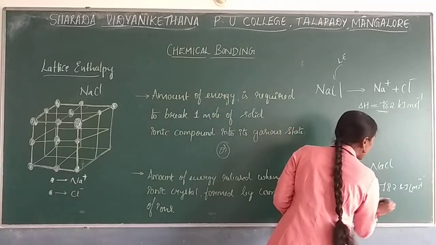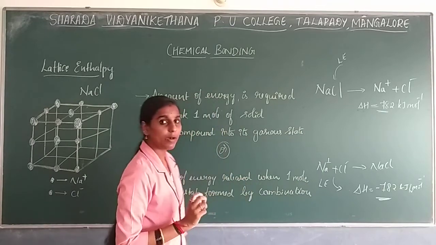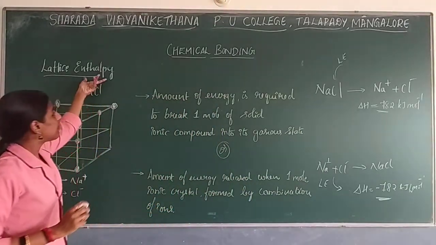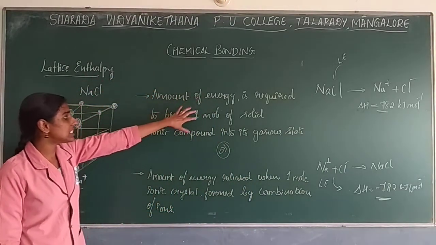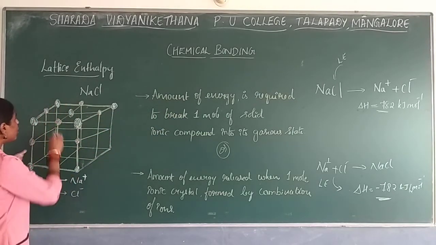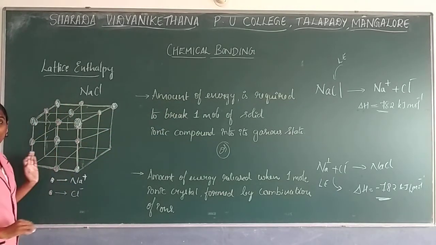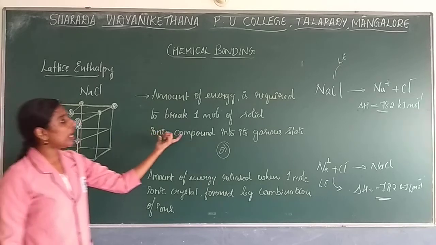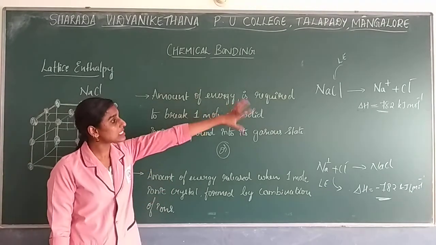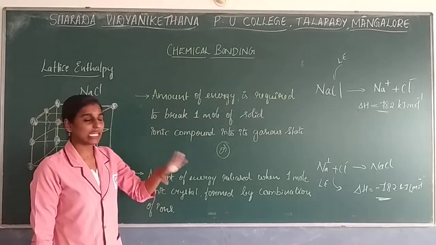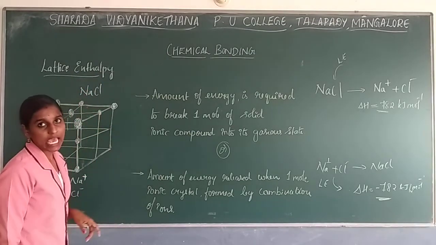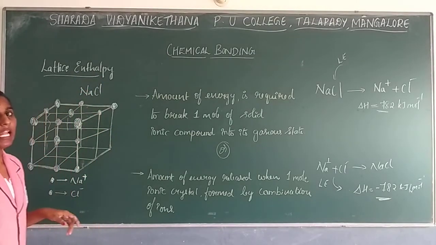So it will be minus 782 kilojoule per mole. So lattice enthalpy is nothing but the amount of energy required, how much energy you are giving to break the bonds in 1 mole of ionic crystal to form its respective ions. So this is regarding lattice enthalpy.